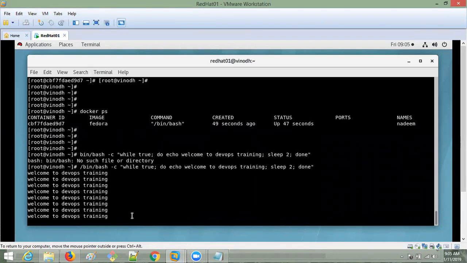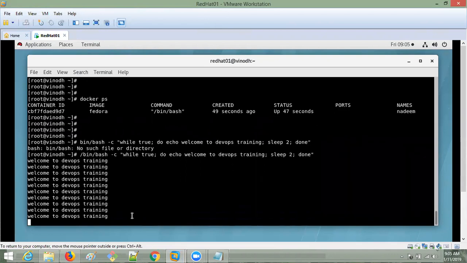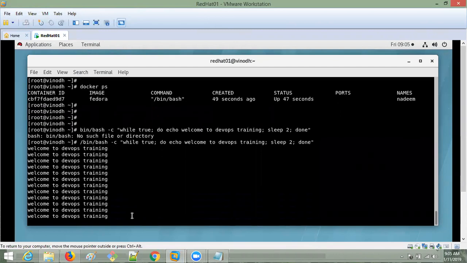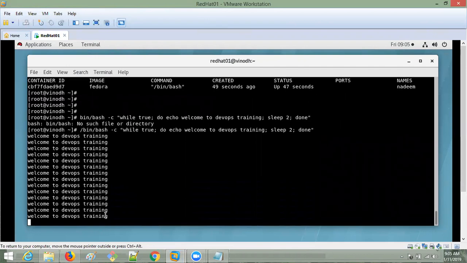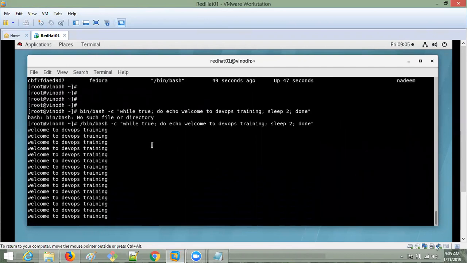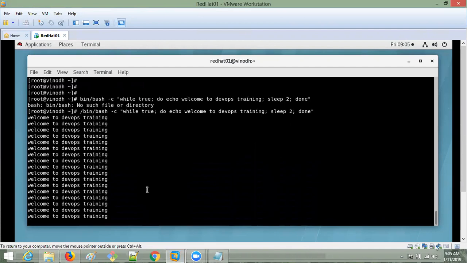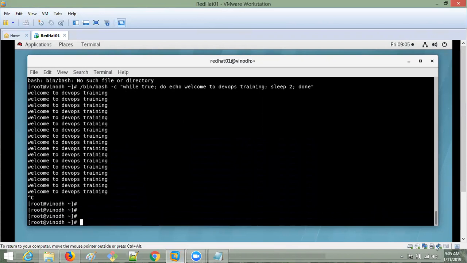Now I want to run this in one container continuously as a daemon process. Daemon process means it is going to run in the background and we are not going to interact with it. I want to install this application in the daemon process of a container. How? I'm stopping this, and I will give the same thing over there.